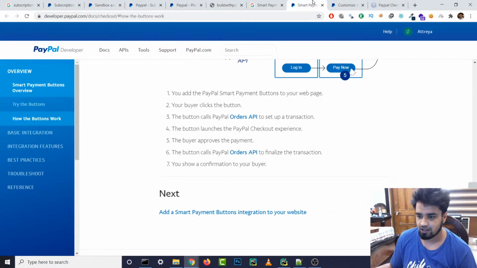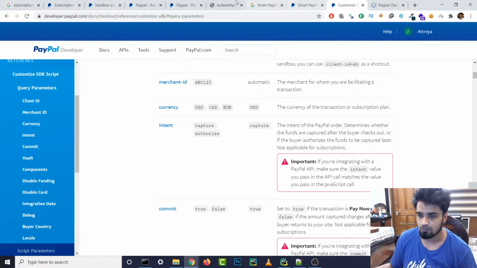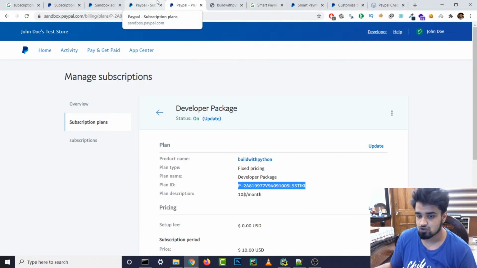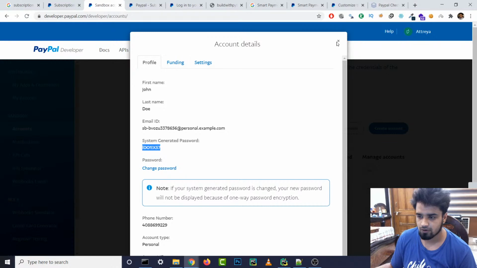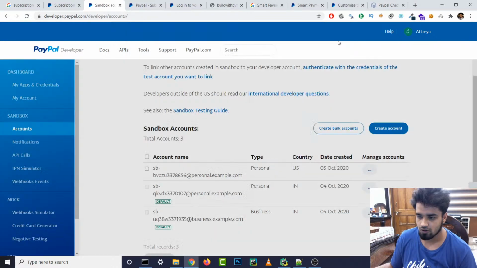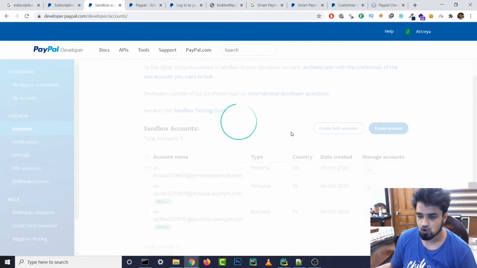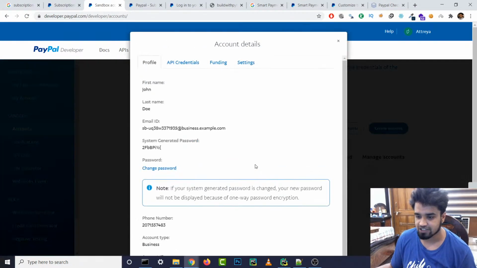So for example, I think if we go to our home, it should show up. I'm not sure whether it will show up or not. Let me log into my business one. Is this the business account? Let's close this and let's go to our business one. It should show up in our business account that somebody has subscribed, right?